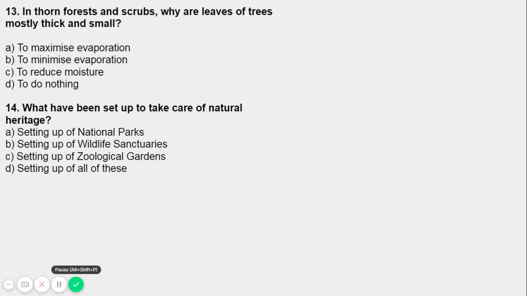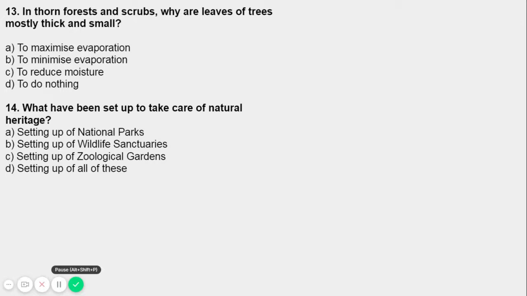They do not have that caring for the natural heritage, right? So to protect the flora and fauna of the country, the government has taken some steps. The government of India took the step in July 2015, where 103 national parks, 530 wildlife sanctuaries, and zoological gardens have been set up to take care of the natural heritage, right?